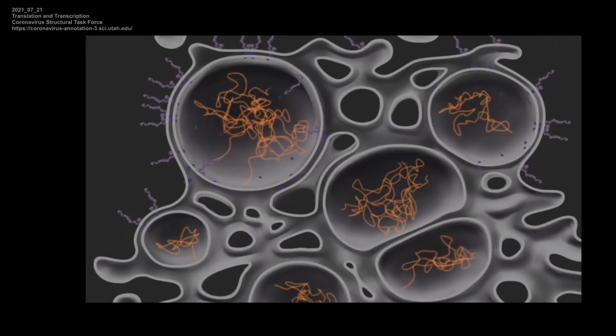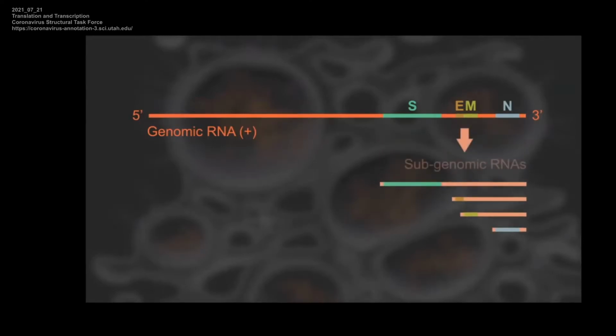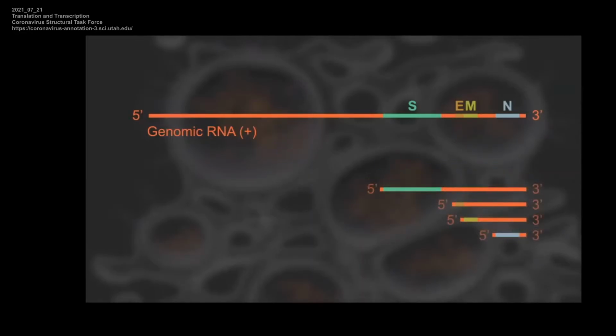The viral genome is about 30 kilobases long, and its 3' end consists of genes encoding structural proteins. These genes are transcribed into a nested set of subgenomic RNAs. The first set of subgenomic RNAs are negative sense RNAs. These are later copied into positive sense RNAs that serve as messenger RNA templates for the translation of structural proteins.